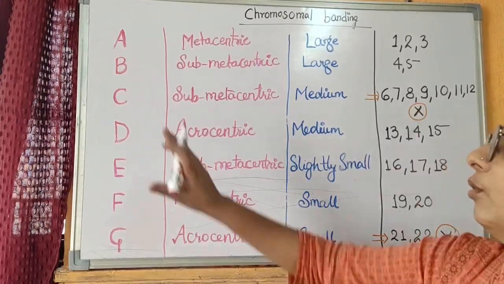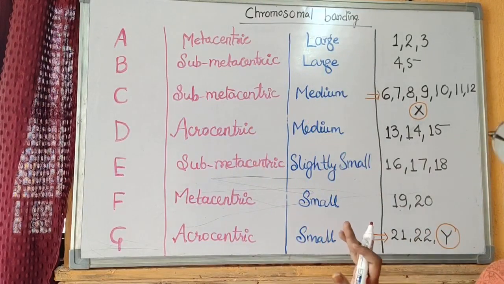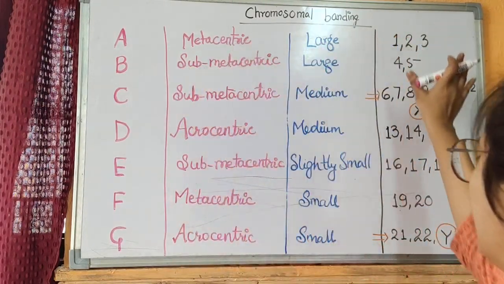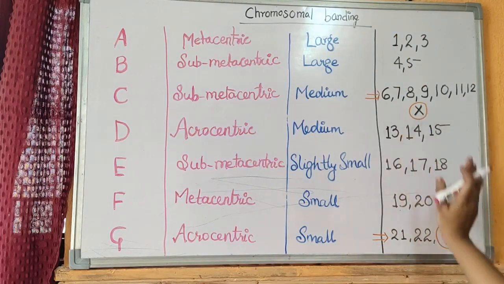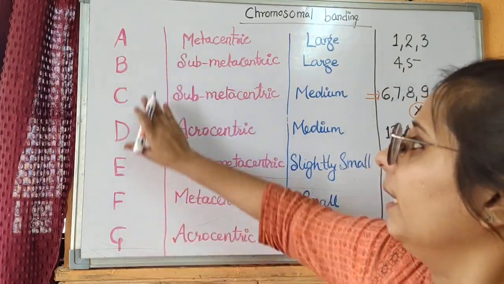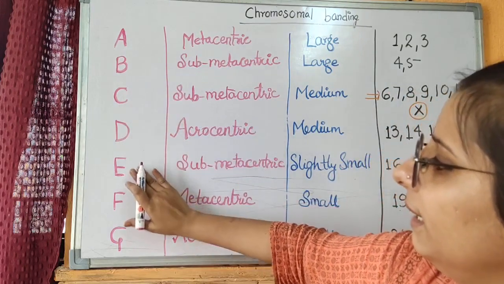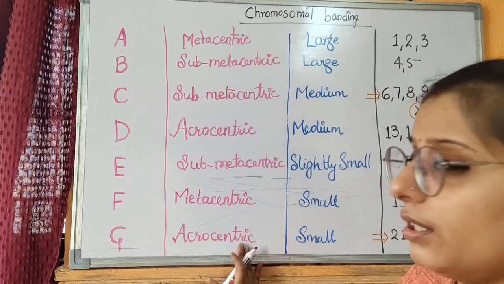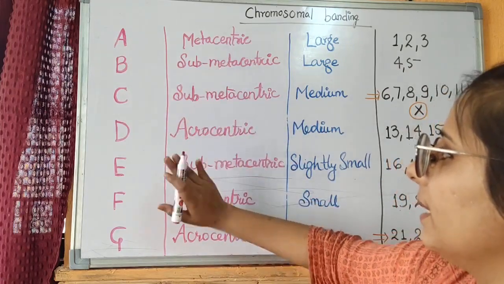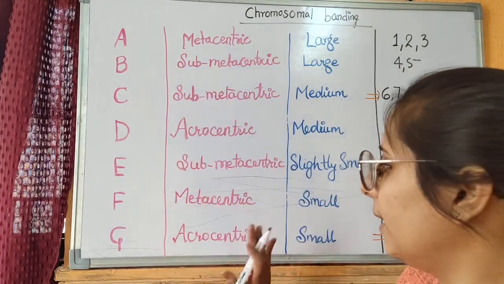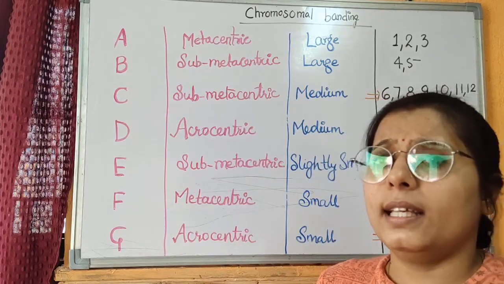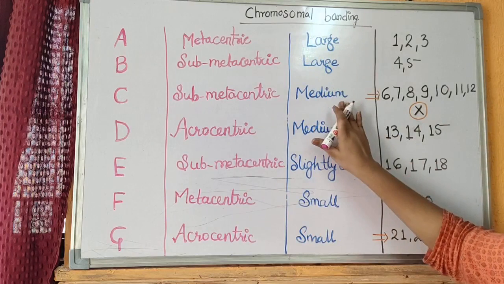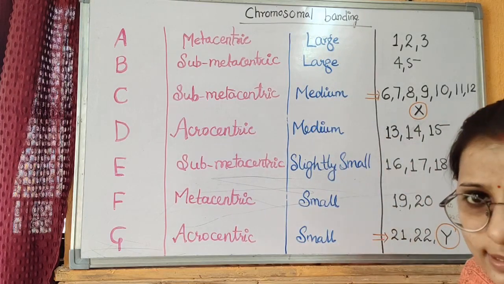Now we will study the chart that was given by the Denver system. Denver grouped all these chromosomes, 22 pairs plus X and Y, into 7 groups A, B, C, D, E, F and G on the basis of centromeric position: metacentric, submetacentric, acrocentric, submetacentric, meta and acrocentric. The second basis was length of the chromosome, where chromosomes were large, medium, slightly smaller and smaller in size.